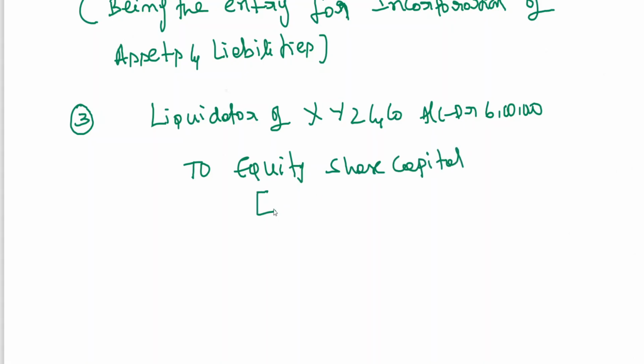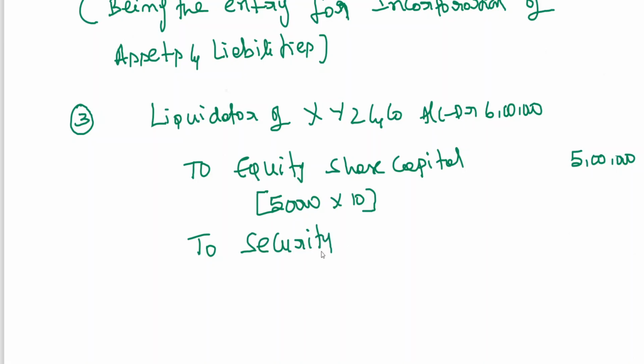But you all know that in company accounts you learn issue of shares. Share capital is always created with face value. 50,000 into 10 rupees, 5 lakhs. And the 2 rupees is premium, no? That is transferred to security premium account. We need to split. Issue price is at premium. When issue price is premium, face value is to be credited to share capital. Premium amount will be transferred to security premium account. To security premium account, 50,000 into 2, 1 lakh rupees.